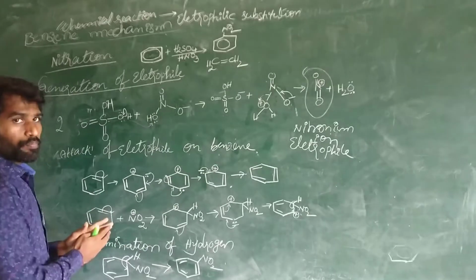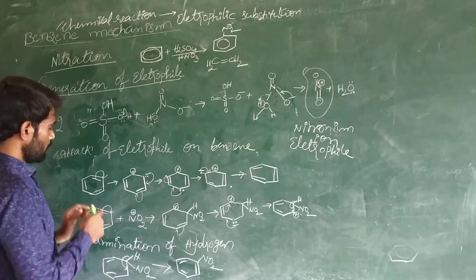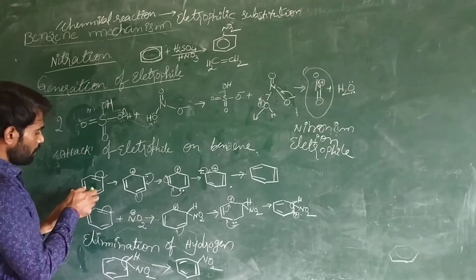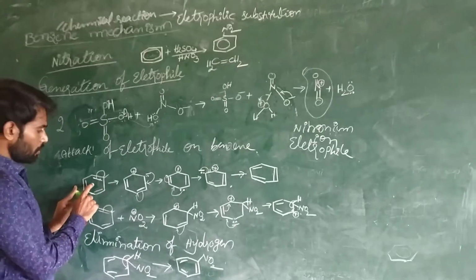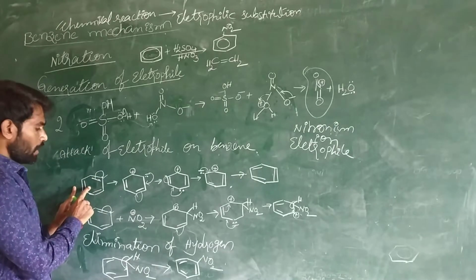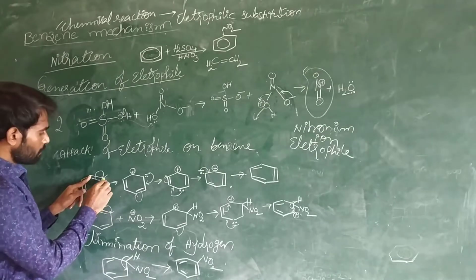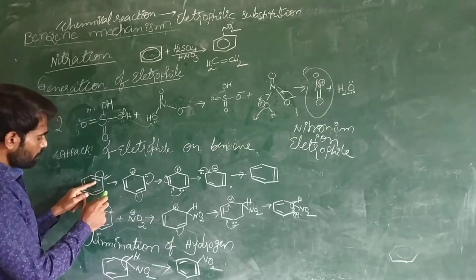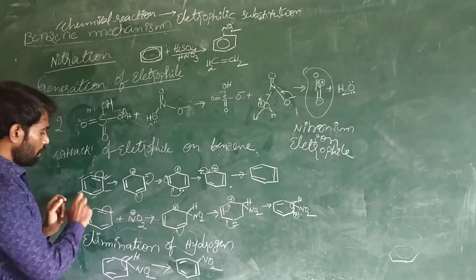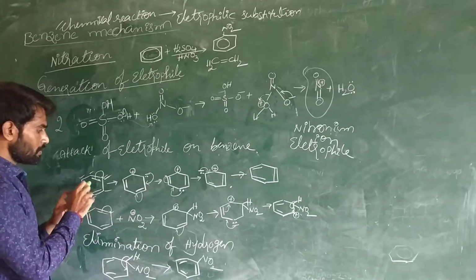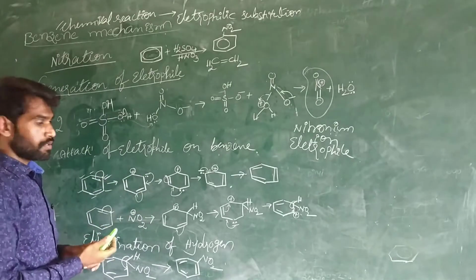Now see, normally benzene undergoes resonance, and it produces certain hybrid structures. This is the pair of electrons, the pi electrons, and these pi electrons are shifting. These total 6 electrons are mutually shared by the 6 carbon atoms, and every time the electrons shift from this carbon to this carbon, each carbon gets an octet. Like that, all 6 carbons in benzene get the octet, and due to this resonance, benzene is more stabilized.